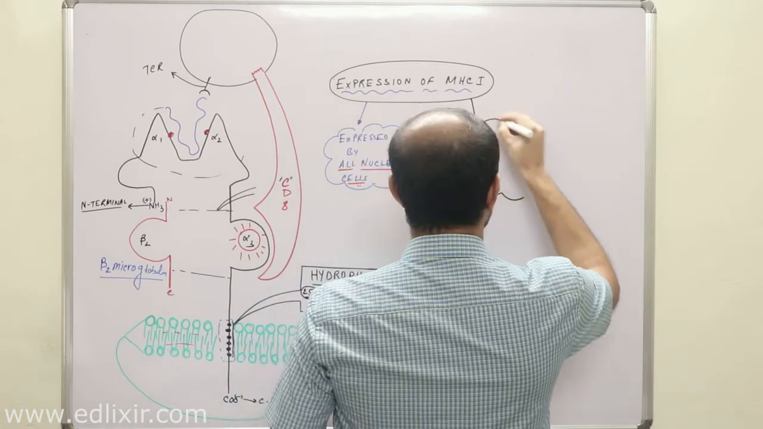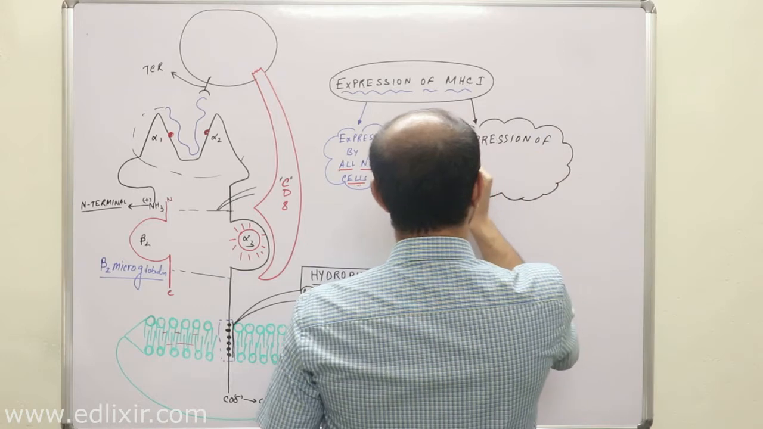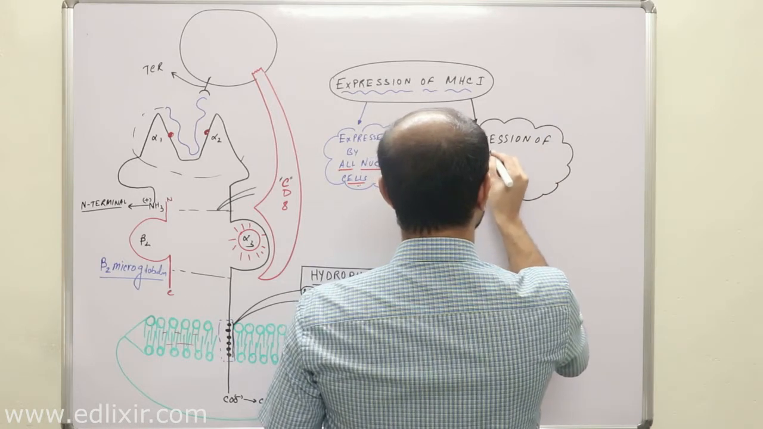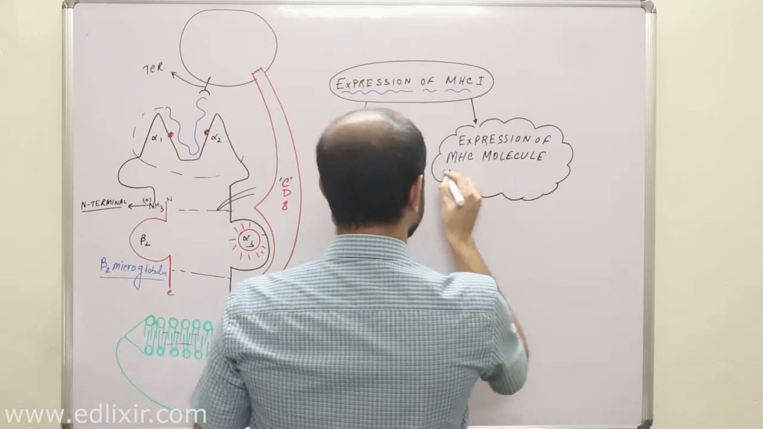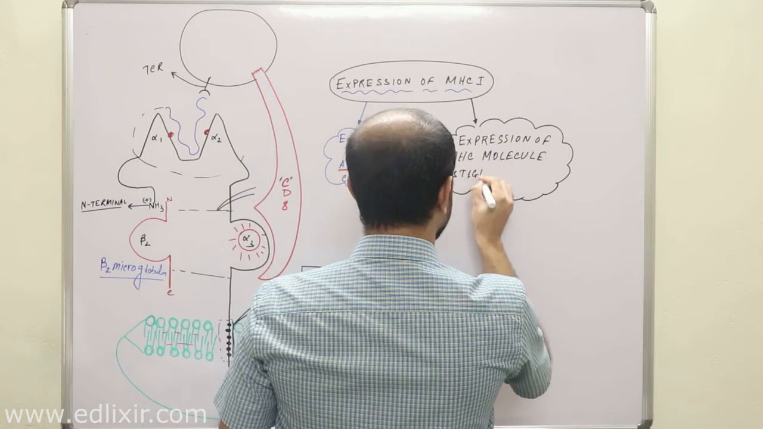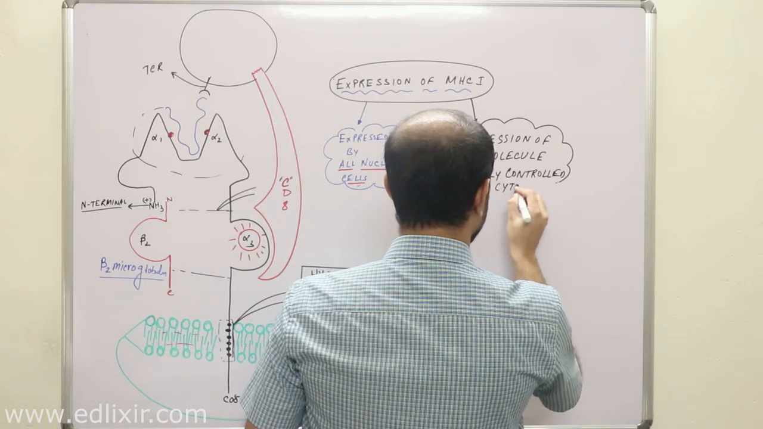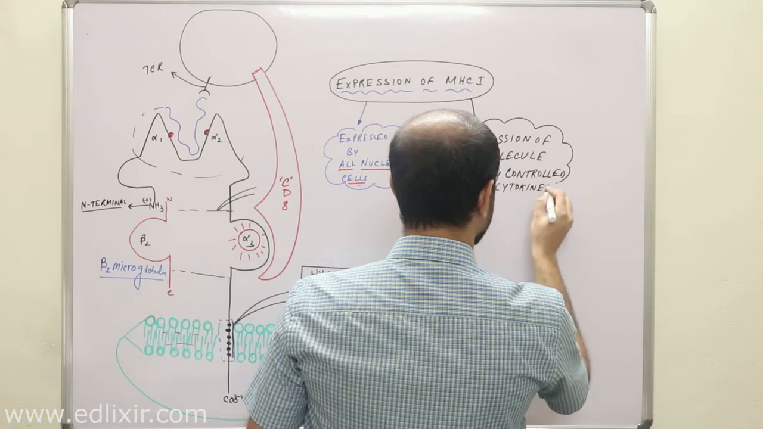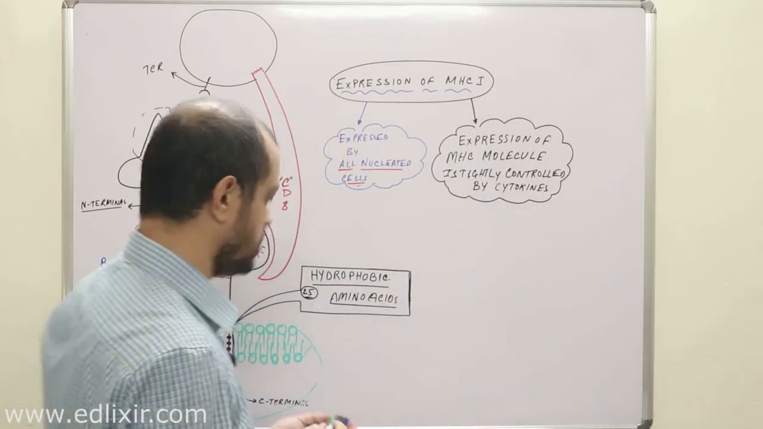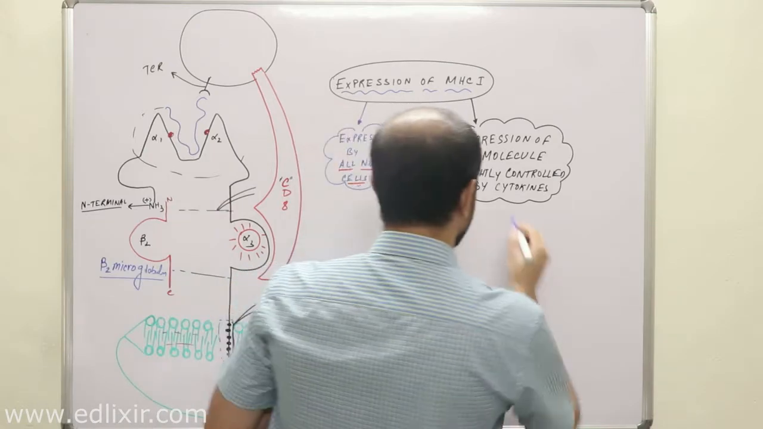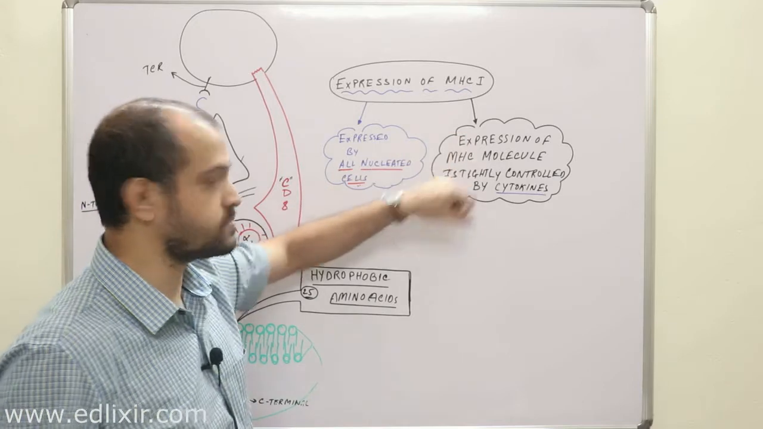This is expression of MHC molecule. Expression of MHC molecule is tightly controlled by cytokines. Clear? Now listen with all your attention. Expression of MHC molecules is tightly controlled by cytokines, not only class 1 but even class 2. But we will now be talking only about class 1 molecule expression and how they are controlled.